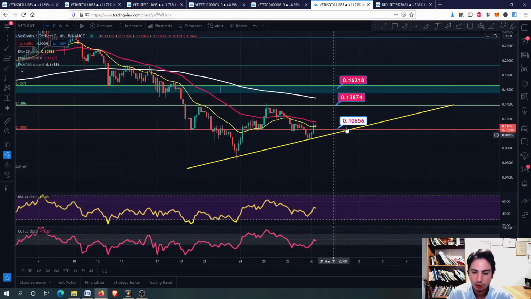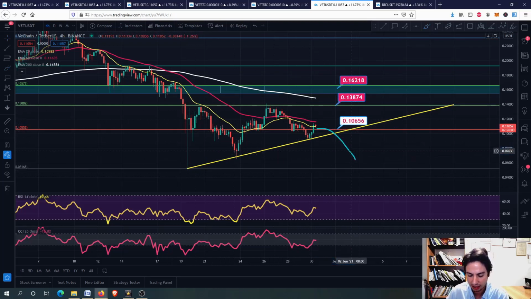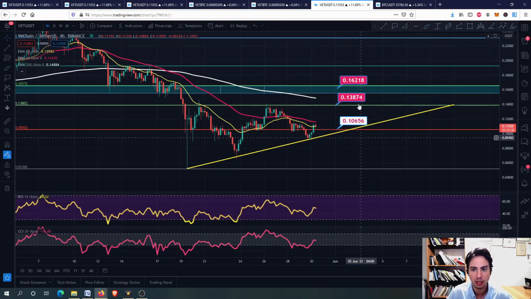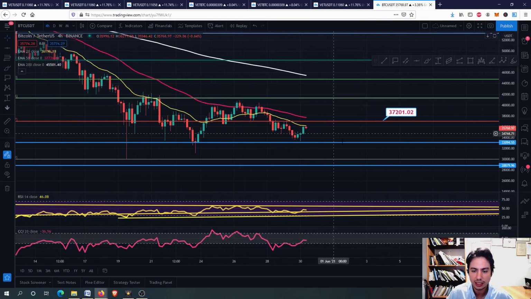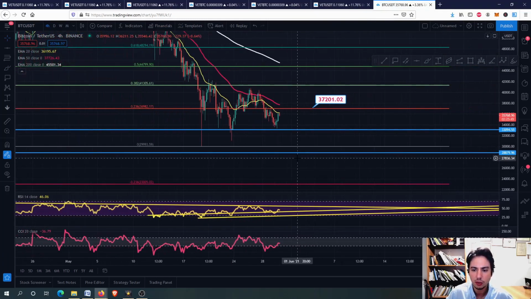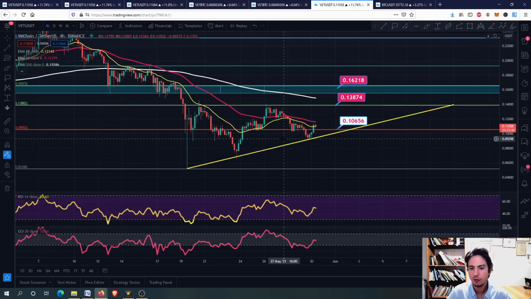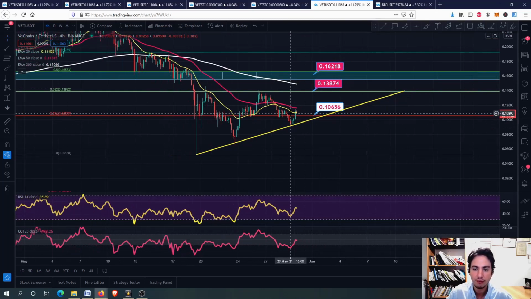Of course, we need to follow this bottom trend line from the time that we go down here, guys. If we go down because of a Bitcoin crash, then we will be looking forward to more short term. And always remember what I've told you guys, even if we have the swing high, I believe that Bitcoin will have lower lows and eventually might hit the 28,000 USDT. If this happens, then for Vechain that would mean it would go even lower.